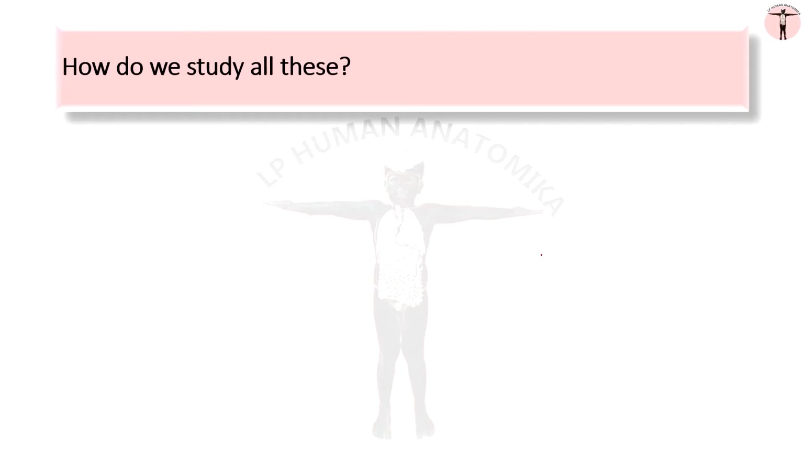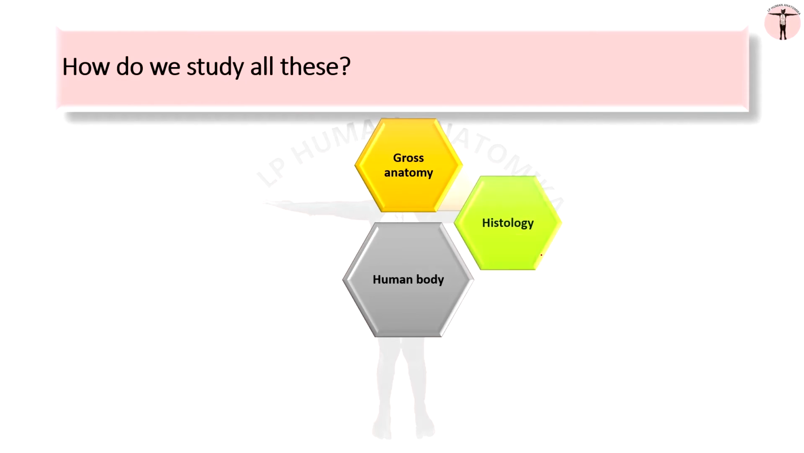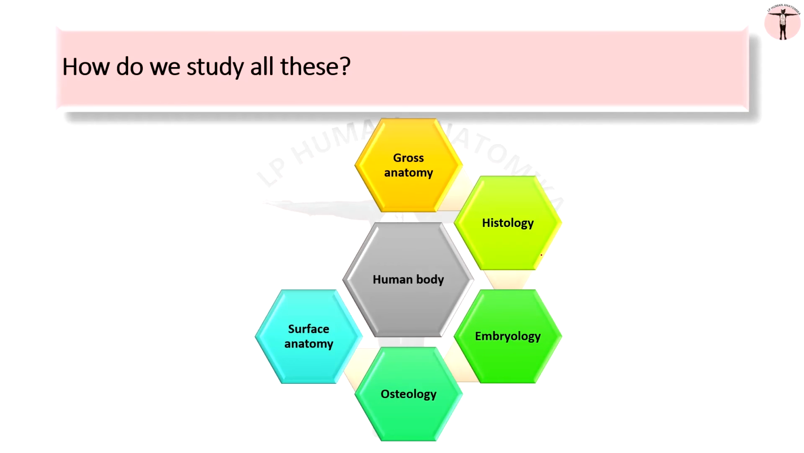So how do we study all these in the human body? Through the whole course of anatomy in the first year, the complete human body will be dealt mainly under different sections like gross anatomy, histology, embryology, osteology, surface anatomy and radiological anatomy. All these will be dealt in detail through the successive sessions.